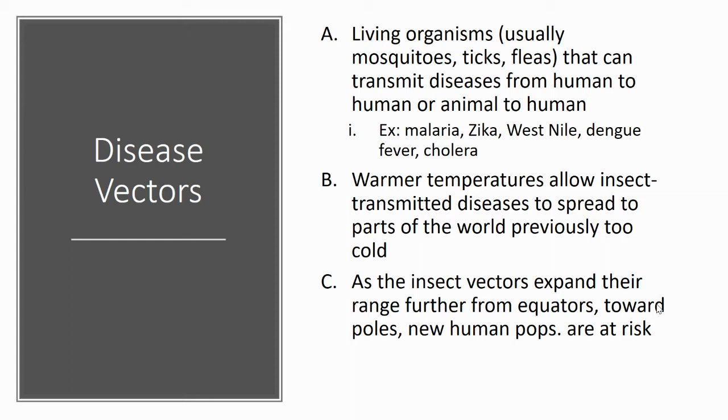Now, because those insects love warmer temperatures, if we see temperatures and climates change all around the world, diseases that normally would be found in certain parts of the world may spread to much colder areas that have never experienced that type of disease before. And so that's going to put new human populations at a much greater risk of contracting those diseases and spreading those diseases all around the world.